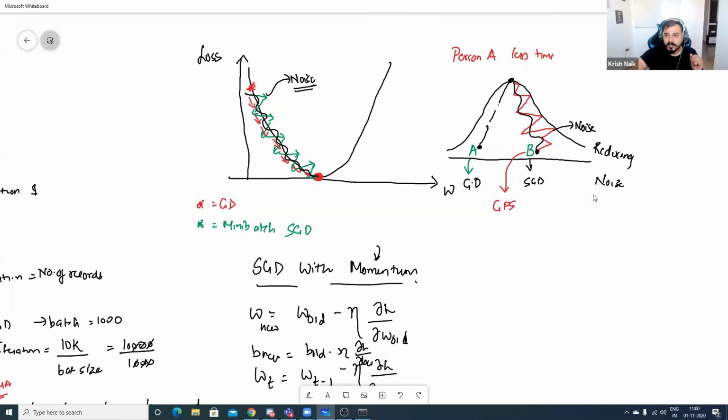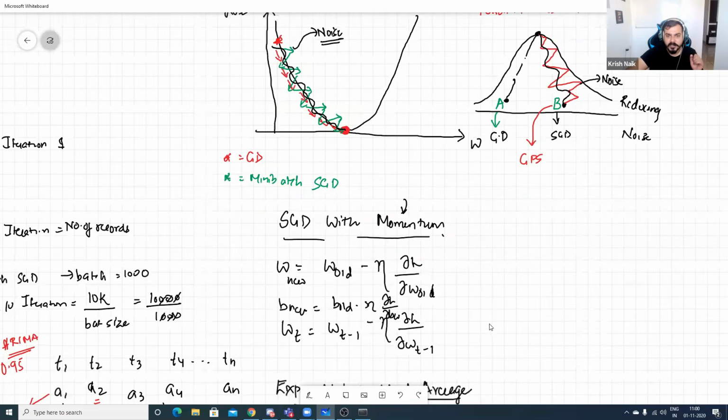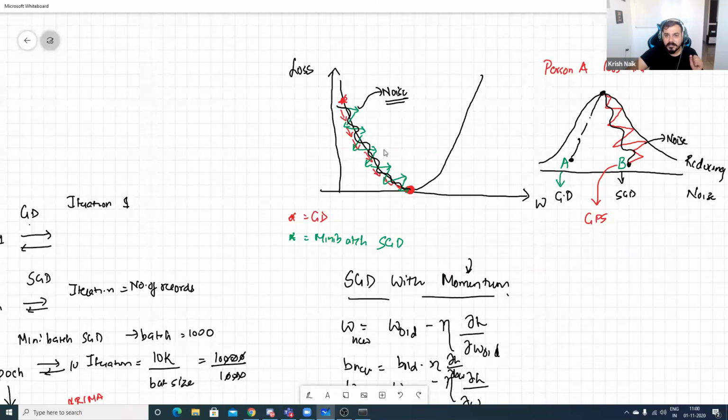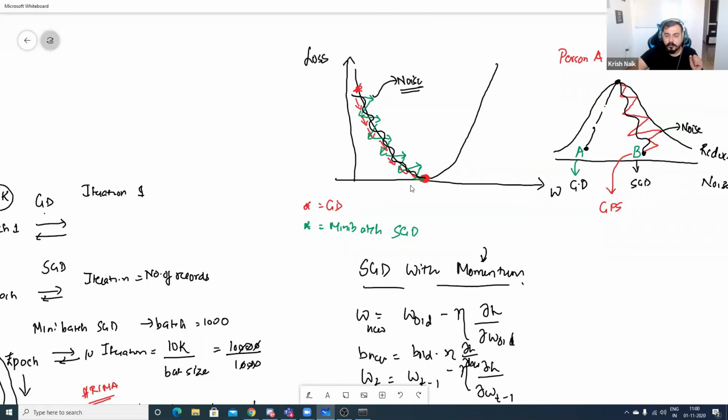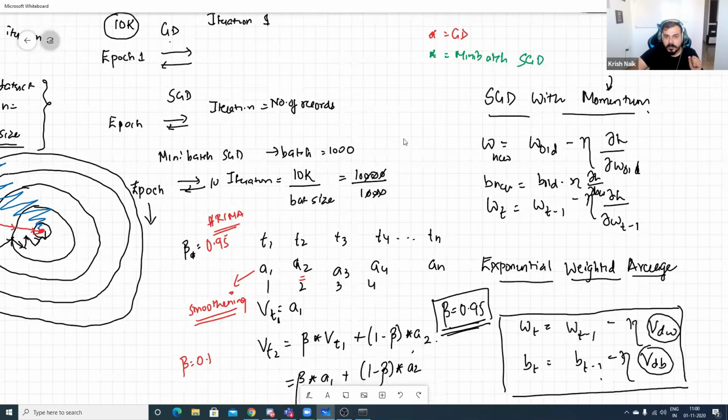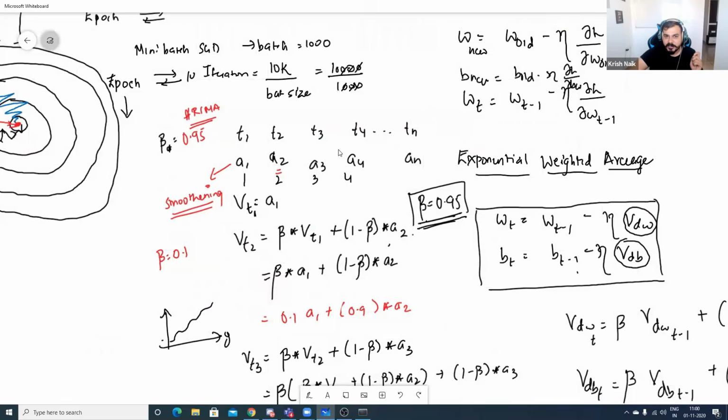Can you explain the sequence again? Okay, I'm just going to disable the chat and I'll try to show you once again. First of all, with respect to gradient descent, we saw that the convergence was pretty much smoother. But with respect to mini batch gradient descent, you saw that there was exceptionally more noise. Now, in order to smoothen this noise, I taught you a concept which is called exponentially weighted average, right? So we are going to specify some weights to the previous value, and based on that, we are going